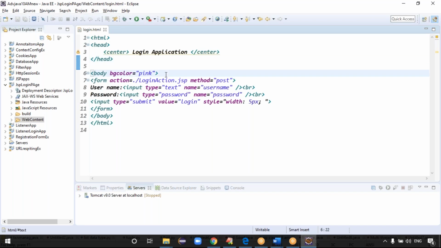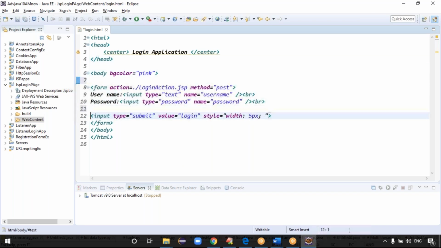This is fine, guys. So color equals pink. See, guys, username and password are there. Input type equals submit, the button is there. Everything is fine. Guys, when you click the submit button, then what happens? Sorry, when I click the login button.